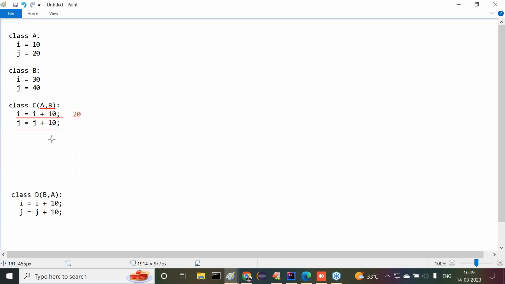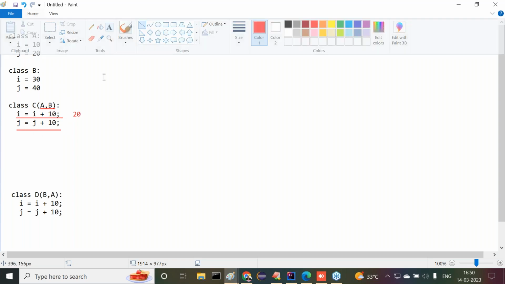Then first the PVM will search for the J variable in the first superclass. In the order, it will check for variables. Alright, in which superclass will the PVM search for J? A superclass. Why? Because in the order, A is the first one. It will check in the A superclass. Got it or not? Okay. In A, is the J variable available or not? What is the J variable value in superclass A? 20. J is equal to J plus 10. J is equal to 20 plus 10.